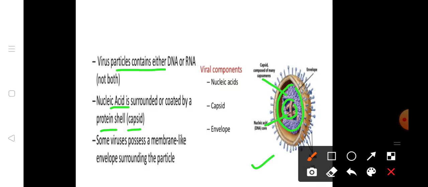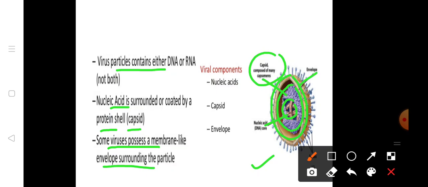The capsid is made up of protein and is composed of many capsomers. Some viruses possess a membrane-like envelope surrounding the particle. Surrounding the capsid is the envelope.